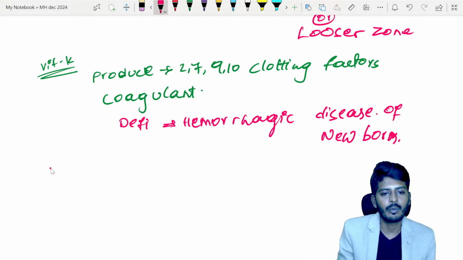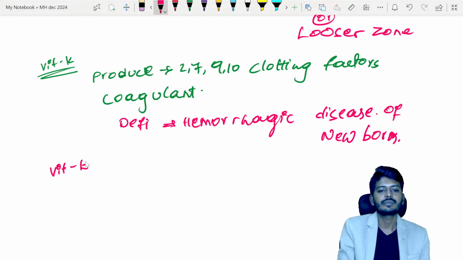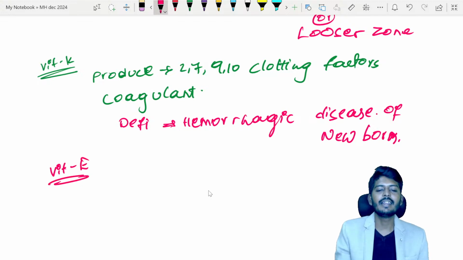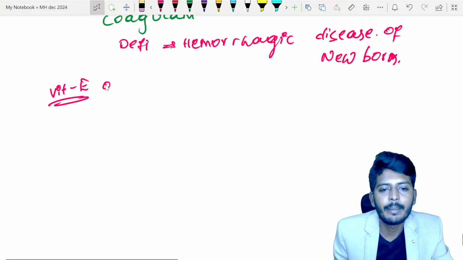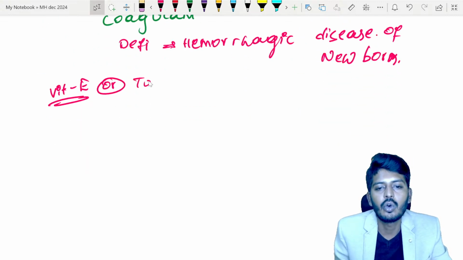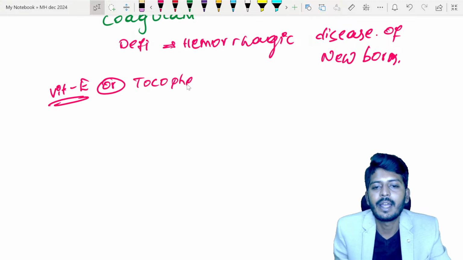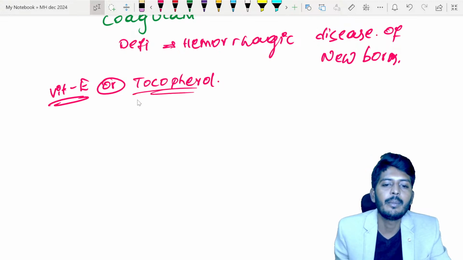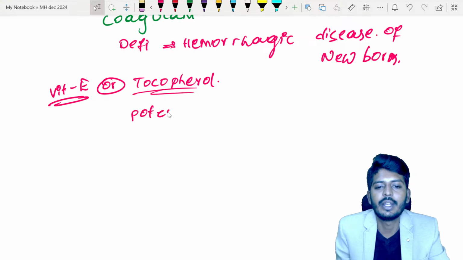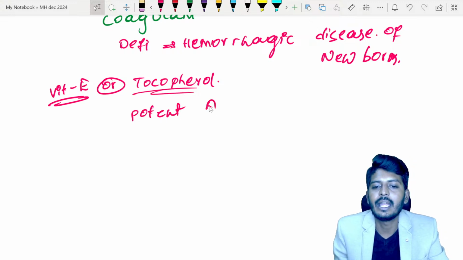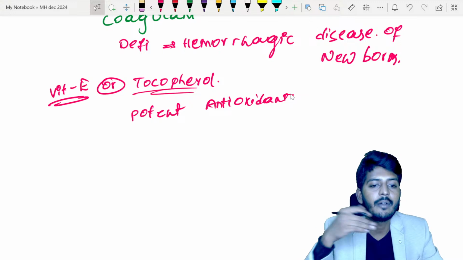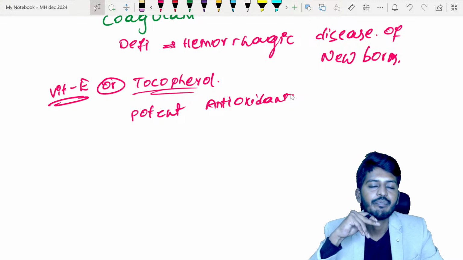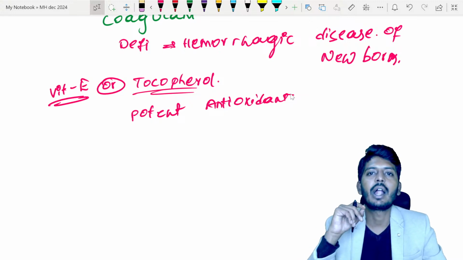Then we have, what is that? Vitamin E. Vitamin E is a type of which substance? It is the most potent antioxidant. Vitamin E is also called tocopherol. Most potent antioxidant among all the vitamins is your vitamin E.